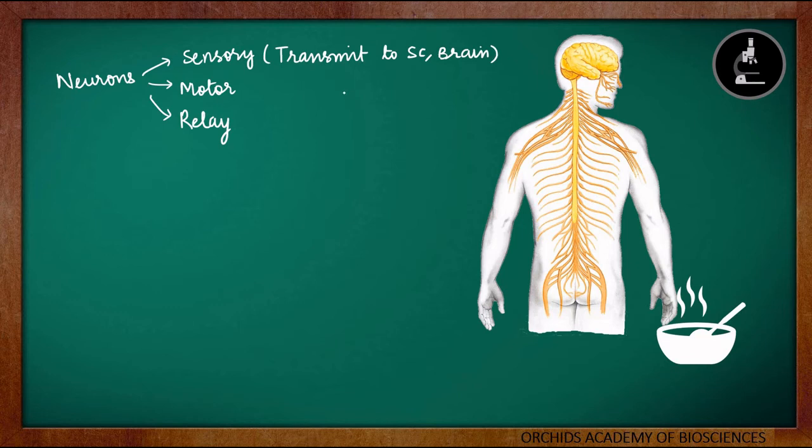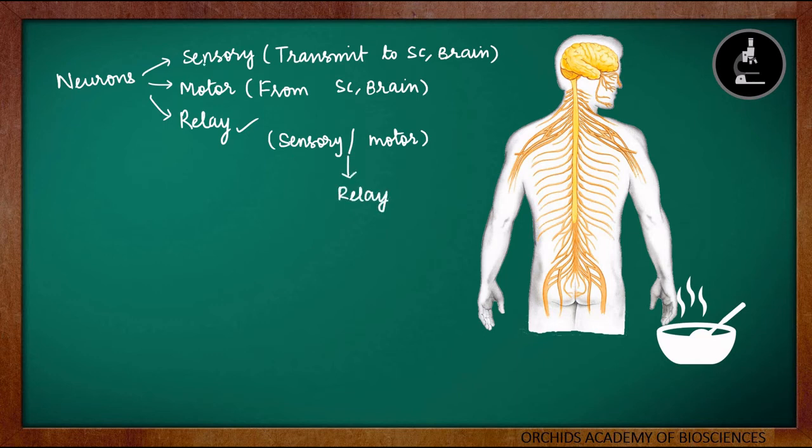Now this information has to be processed and our hands have to be lifted. So the neurons which are responsible for carrying this information back to our hands so that we can take our hands back are called the motor neurons. So the motor neurons carry the information from the spinal cord and brain. Then what about the neurons which are present in the spinal cord and brain? They are called the relay neurons. So relay neurons are present in between the sensory and the motor neurons. So relay neurons are present in the brain and spinal cord, that is in between the sensory and motor neurons.